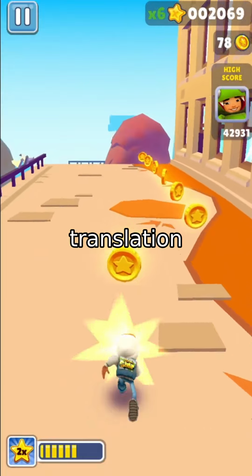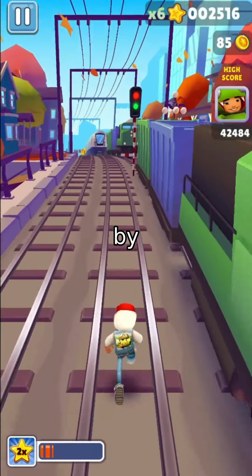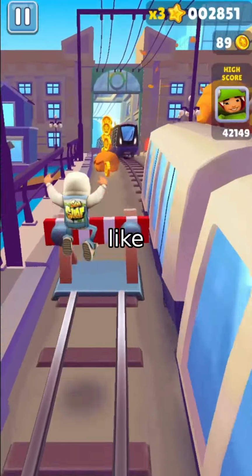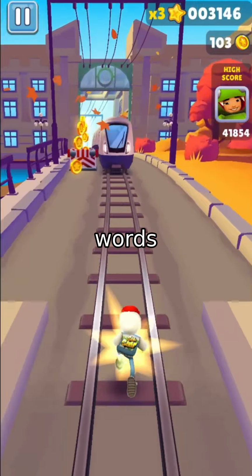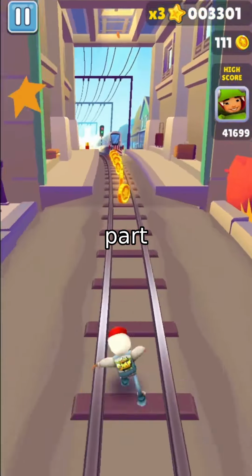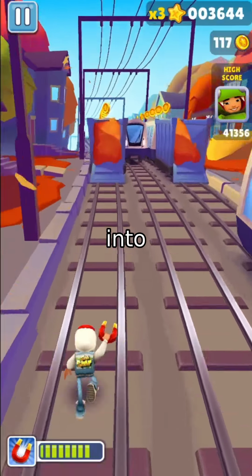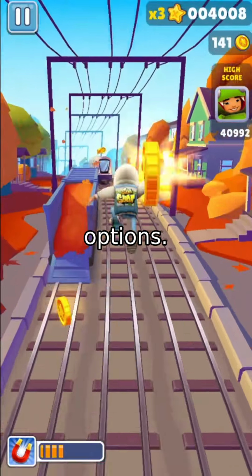Enter grammar-force translation, or GraFT, a smarter way to bridge the gap. GraFT cuts the noise by restricting the model's choices at every step. First, it uses a masked language model, like BERT, to identify key elements in the sentence. Instead of guessing words, it labels each part as not an atomic predicate or part of AP1, AP2, etc. This turns a complex task into a simple integer prediction, reducing the output space from 100,000 to just 6 options.